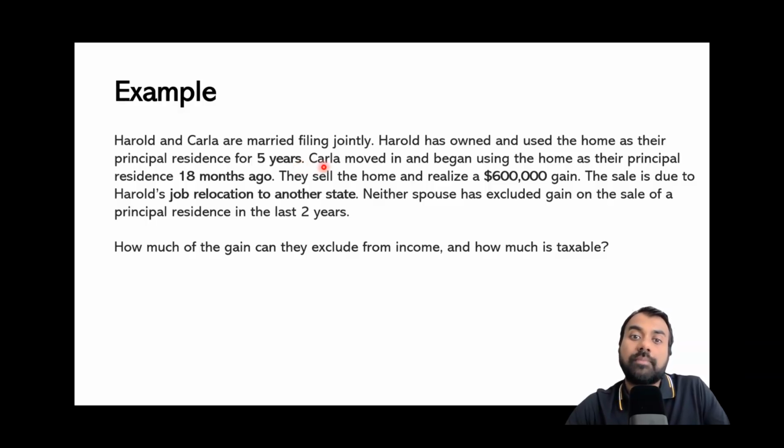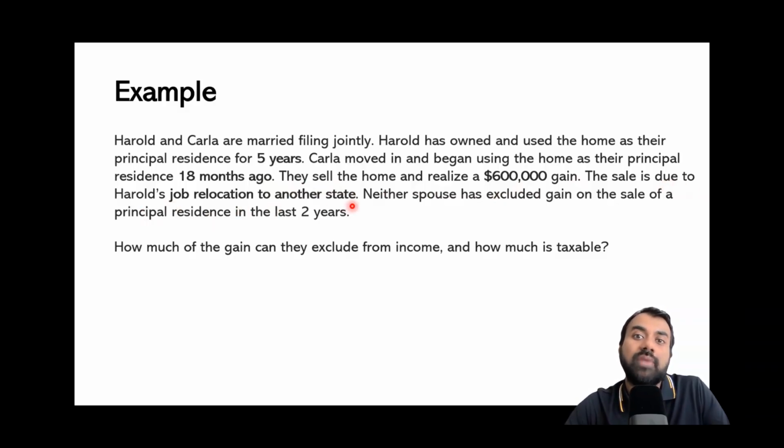Now let's think about Carla. Carla moved in and began using the home as their principal residence 18 months ago. By reading this much, you should be able to figure out that Carla does not qualify for the full exclusion amount, but they might qualify for a partial exclusion amount if they meet a qualifying condition. Okay, now let's keep reading the question. It says they sell the home and realize a $600,000 gain. The sale is due to Harold's job relocation to another state.